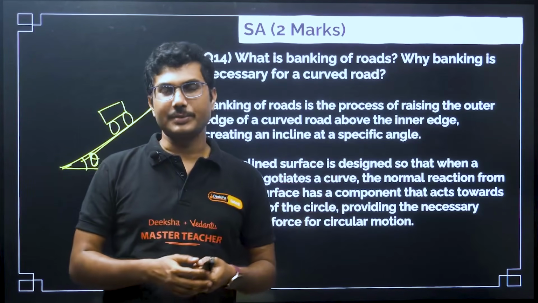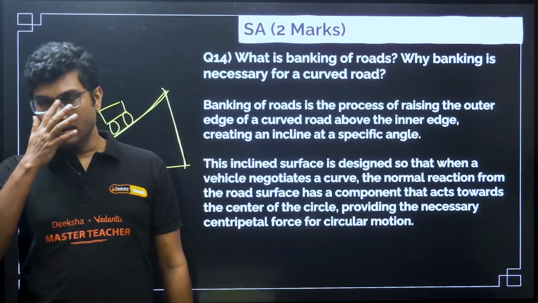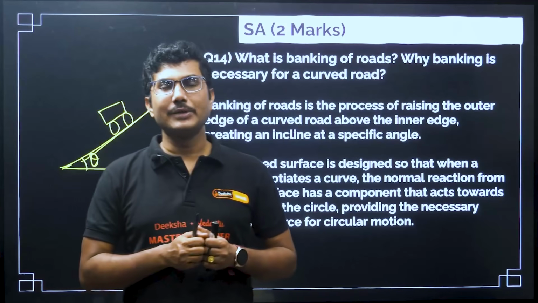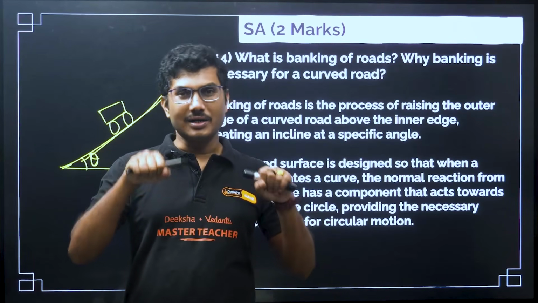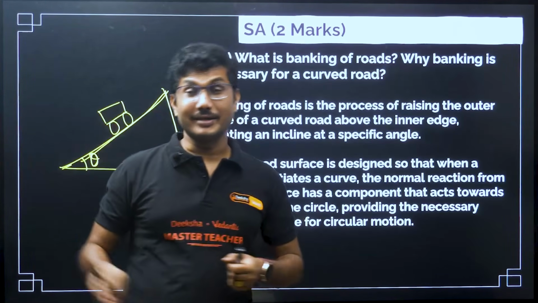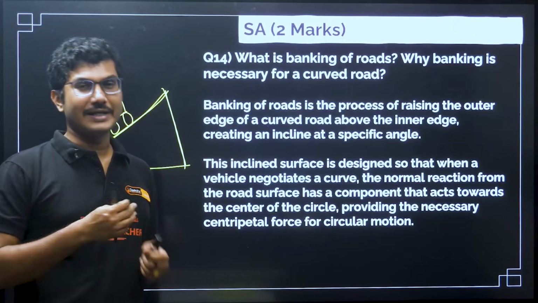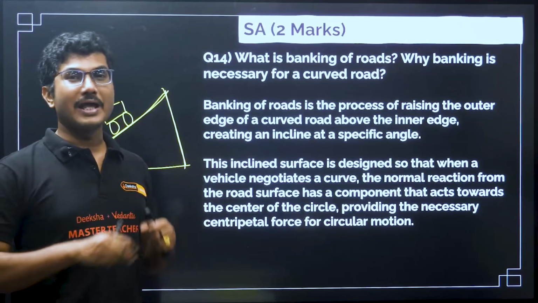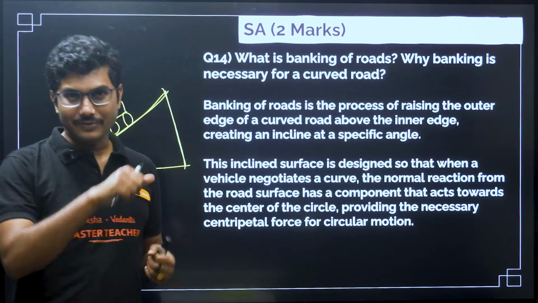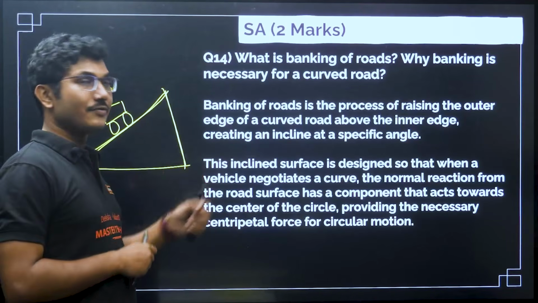There is a limit to that speed, obviously. If the car moves faster than that speed, there is a high chance of collision or skidding and hitting the boundaries. In MotoGP, you will see that the driver, when driving through the curve, bends his body and touches his knee to the floor, and then takes the turn. Why so? To adjust the required centripetal force, and it helps them to take the turn at high speed without applying brakes. That is the major important thing. If you lose speed, you are losing the race as well. So it is very important to take the turn at a very high speed. You have to adjust the curvature of the road itself.